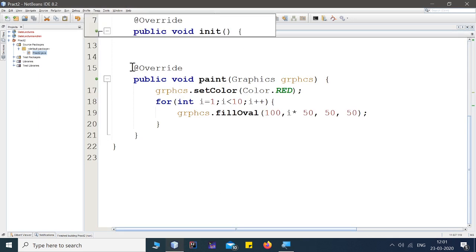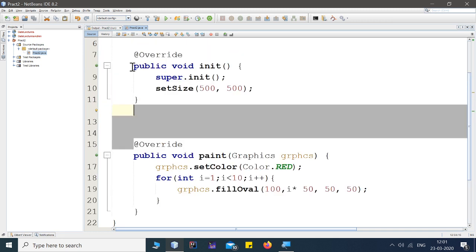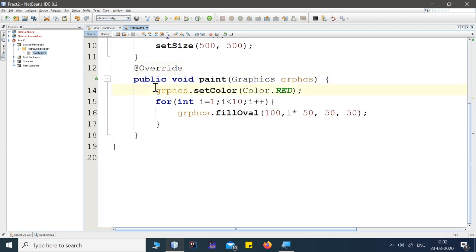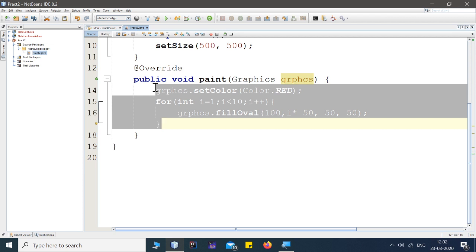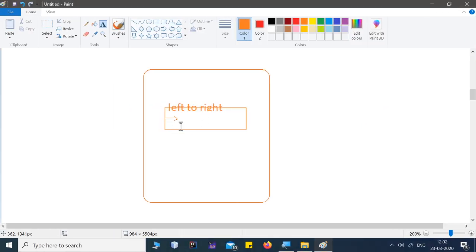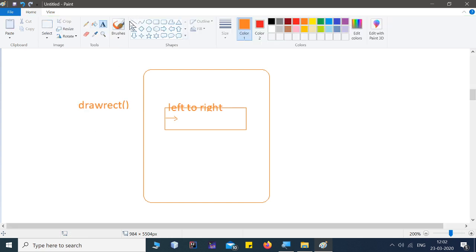Now just see over here inside the paint what I'm doing. Our objective is first to create a rectangle. In order to do that, I'm deleting the previous code which is not required now. A rectangle can be created by a method named drawRect. This method inside the Graphics class will be used to create a rectangle.